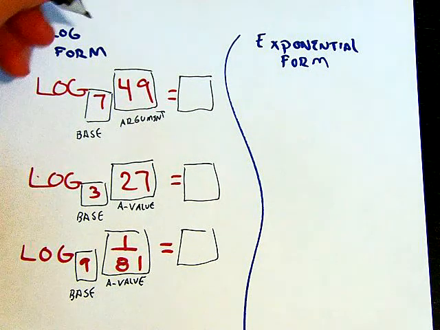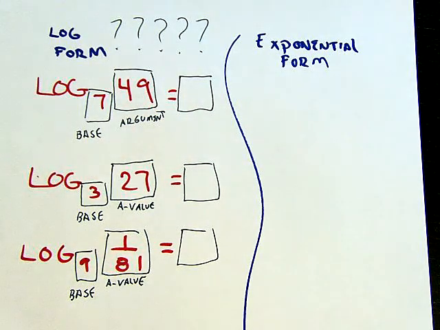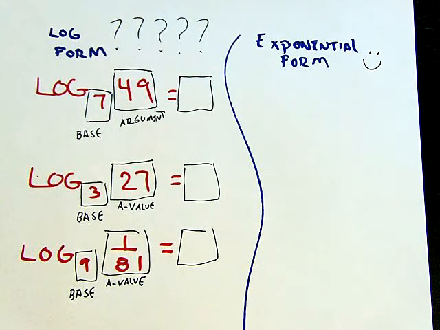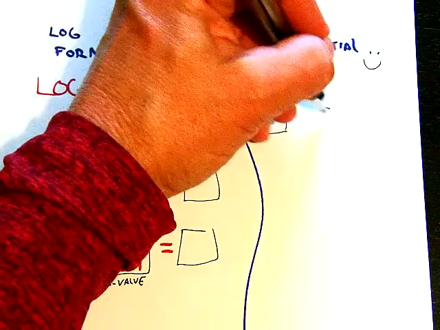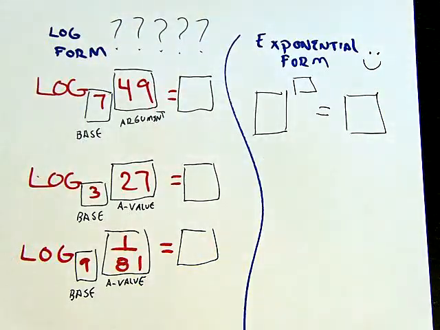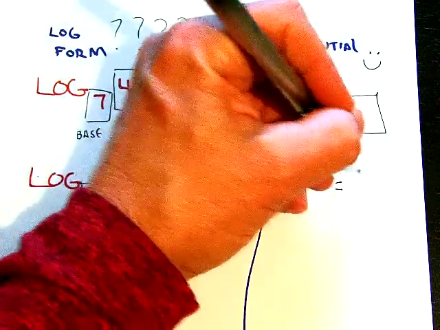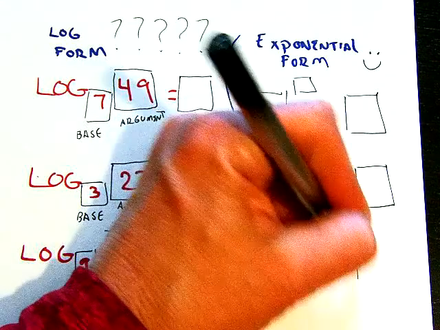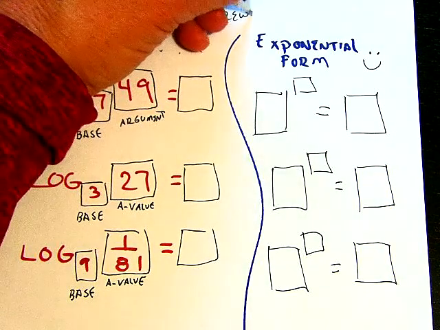So if you get confused by log form, then what I recommend doing is writing things in exponential form, because that may make it easier for you to process. How do you write things in exponential form? Give it 3 blanks: a main box, an exponent, and it equals another box. We're going to do that with all 3 of them, because sometimes people aren't good with logs in their brain because it just seems weird to them. So if you're not good with logs, you can rewrite them.